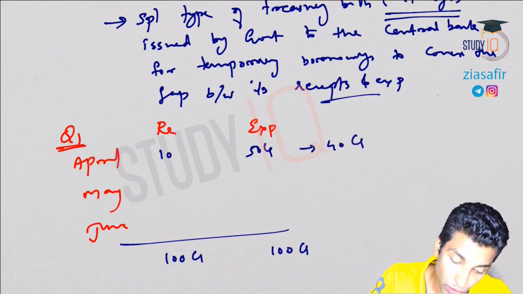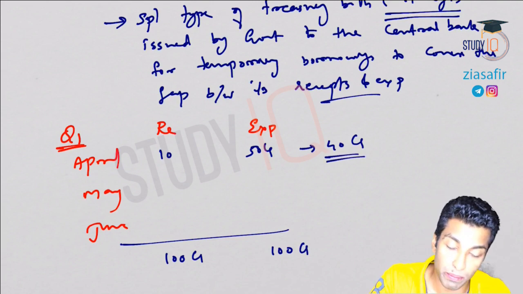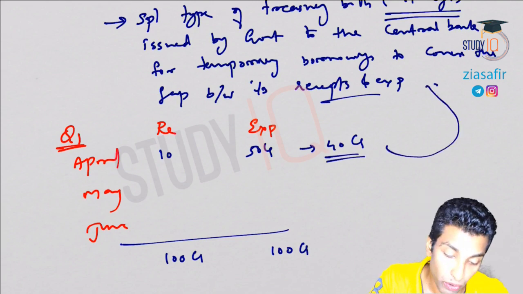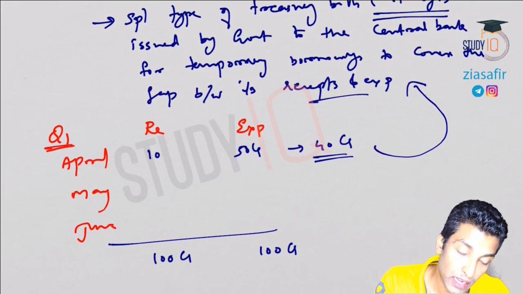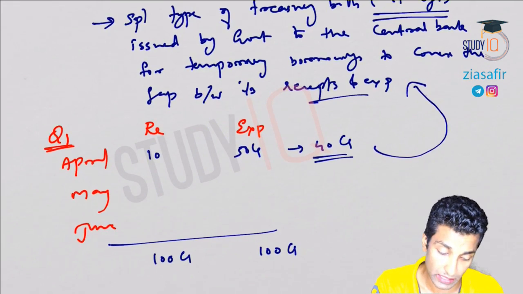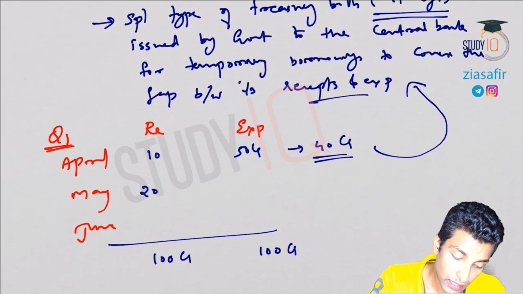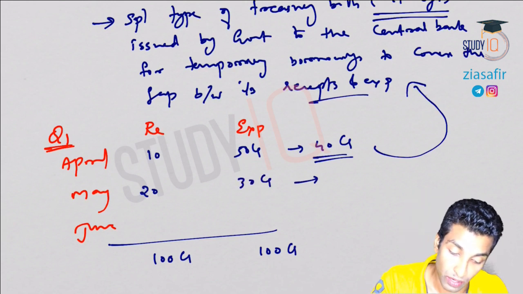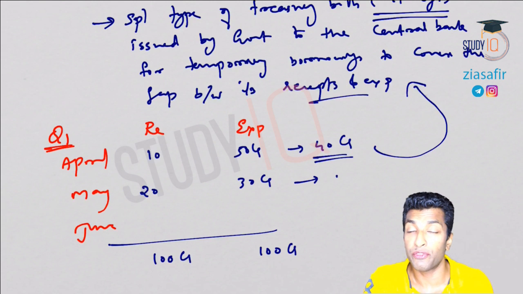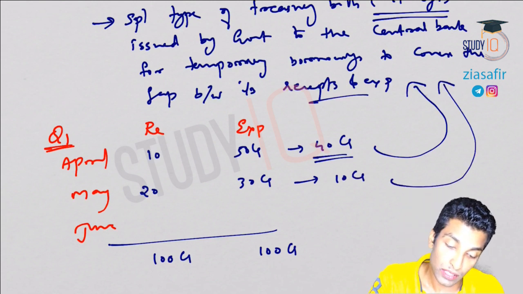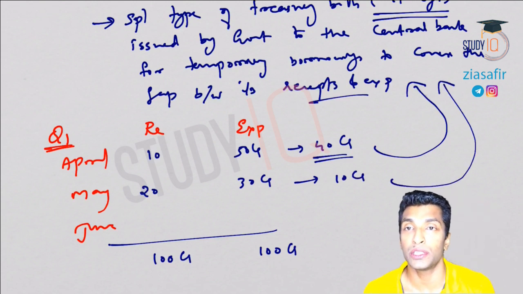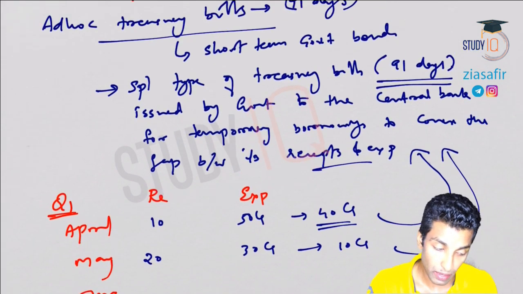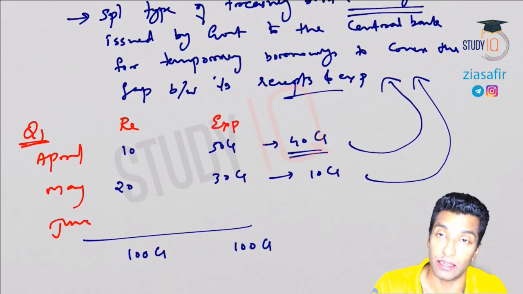An extra 40 crore is there. Now, from where does the government get money? The government gets this 40 crore by issuing this ad hoc treasury bill to the central bank. Similarly, in May, let's say 20 crore is the receipts and there is an expenditure of, let's say, 30 crore. So how much extra does the government require apart from revenue? 10 crore. This is how you issue the ad hoc treasury bills and you'll get the money.